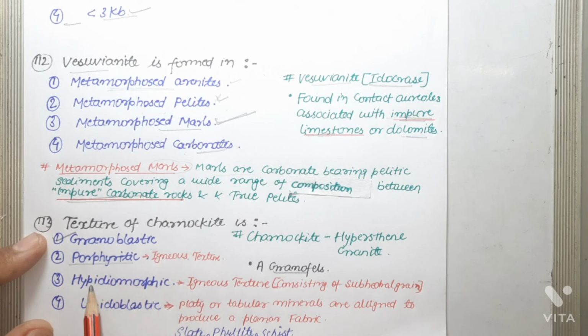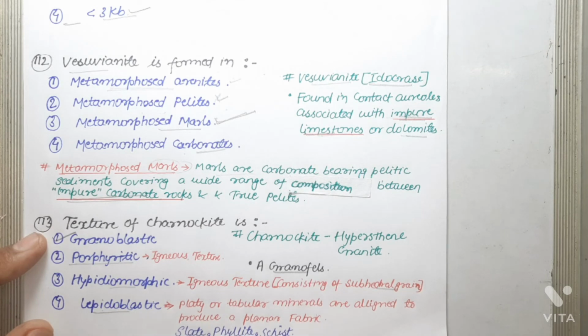Hypidiomorphic is also a type of igneous texture consisting of subhedral grains. In lepidoblastic texture, platy or tabular minerals are aligned to produce planar fabric, and slate, phyllite and schist have lepidoblastic texture. So as far as charnockite is concerned, granoblastic texture is present. The correct answer is granoblastic.